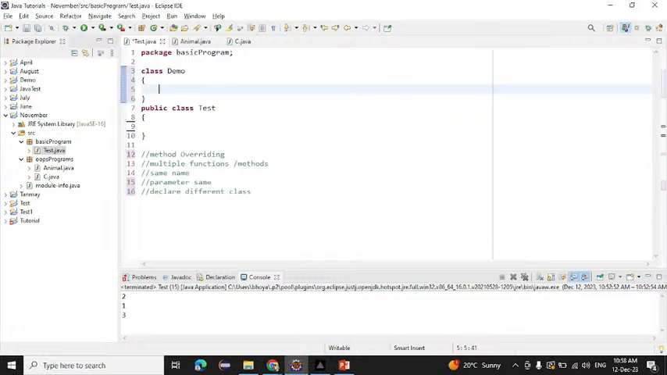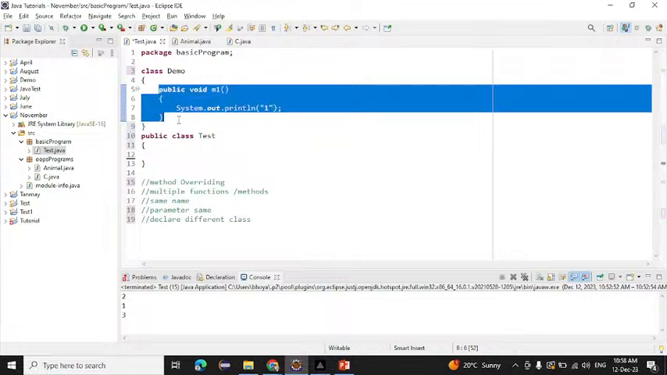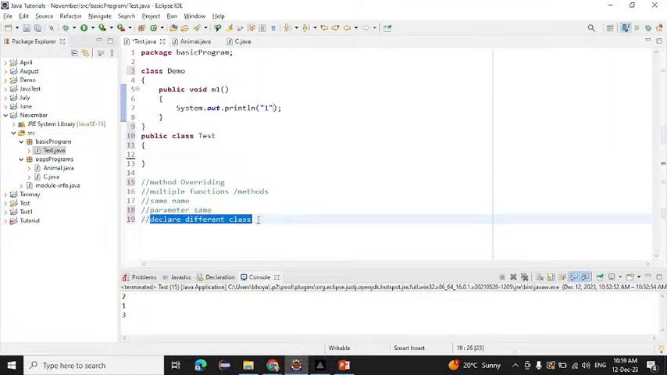And we have to declare the method. If you want to achieve method overriding or method overloading, simply you have to declare the method. I will declare a method here, public void m1. This time also I'm declaring the m1 method. Inside that I'm writing System.out, here I'm writing 1. After that we have to declare the methods, but we have to declare them into the different class.